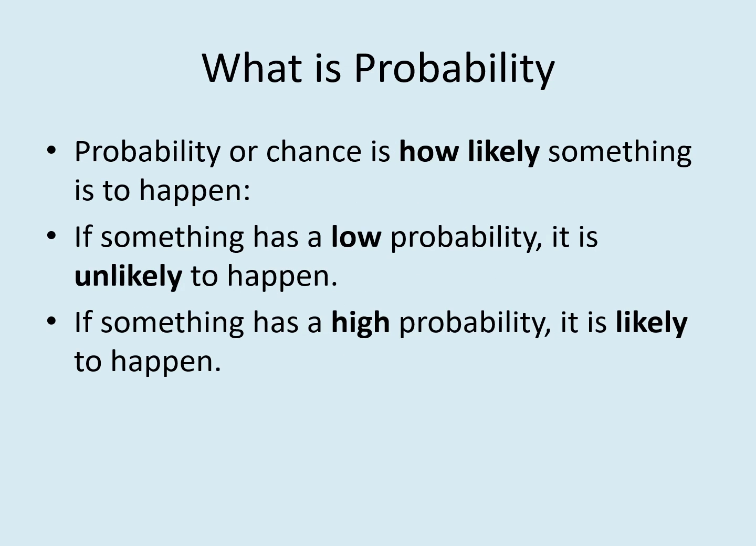Now, what is probability? We can see it in three points. Probability or chance is how likely something is to happen. Second, if something has a low probability, it is unlikely to happen. If something has a high probability, it is likely to happen. Understand?